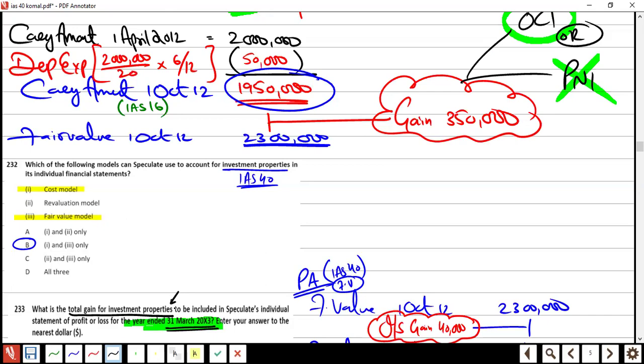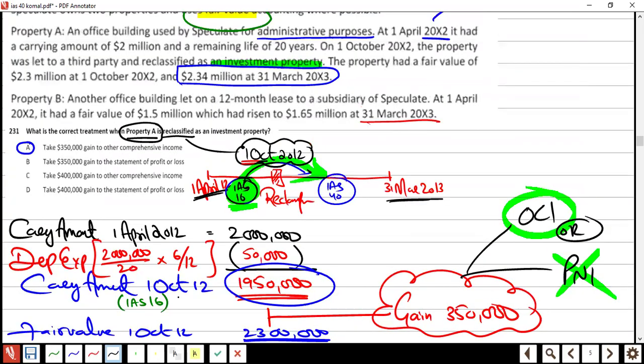So we have to consider property B, right? Can you read property B for me? Property B, another office building let on a 12-month lease to a subsidiary of Speculate.